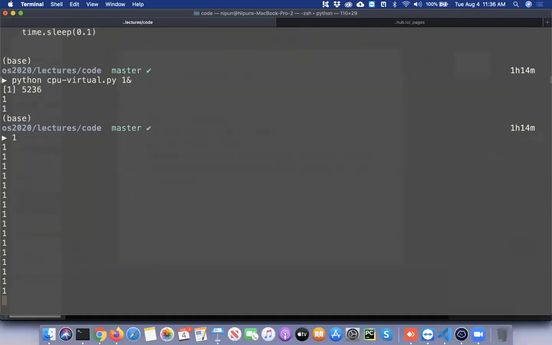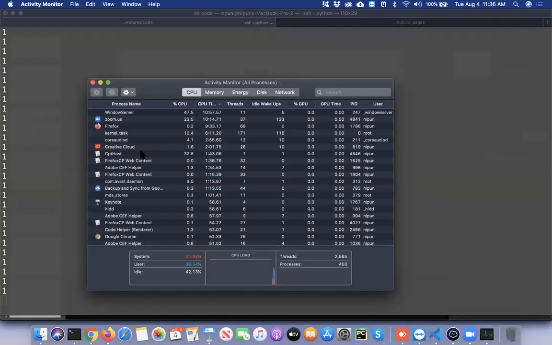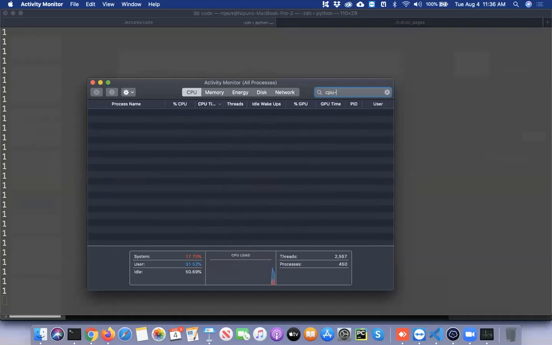We see it will keep on printing 1, 1, 1, 1, 1. And I basically have no control over this because I have not redirected the output to a different pipe. So I can just run my activity monitor and kill it from there, or I can use the command line to kill it. This was called cpu_virtual. Can I find this?